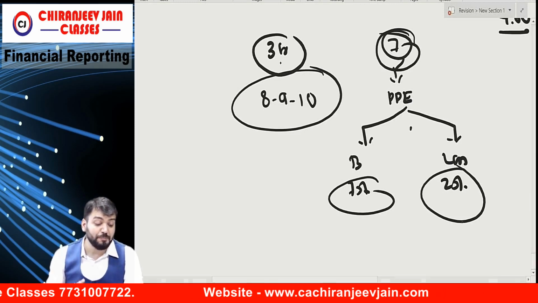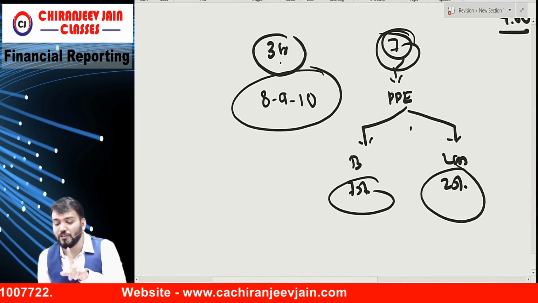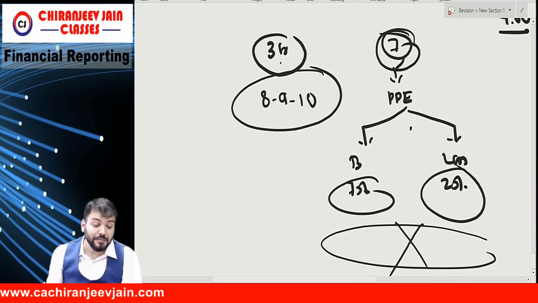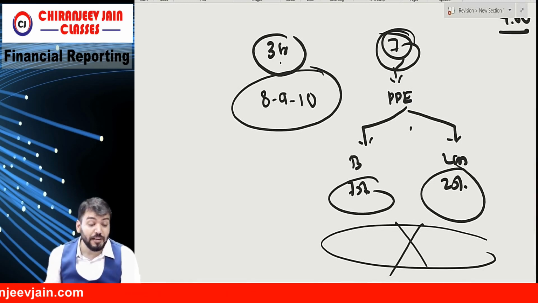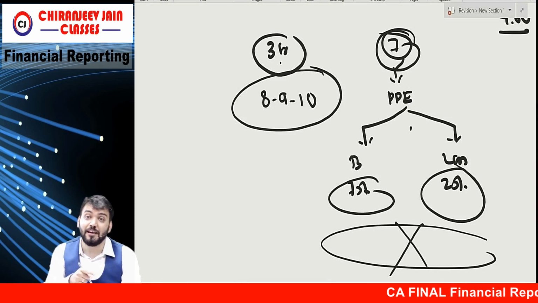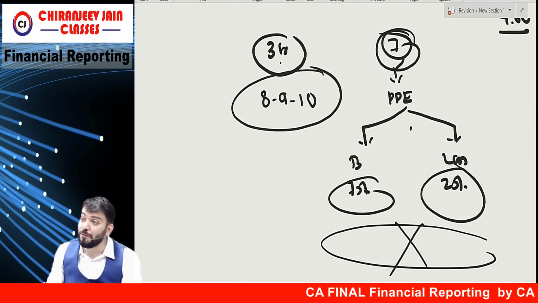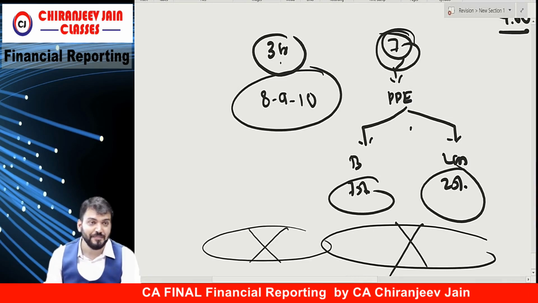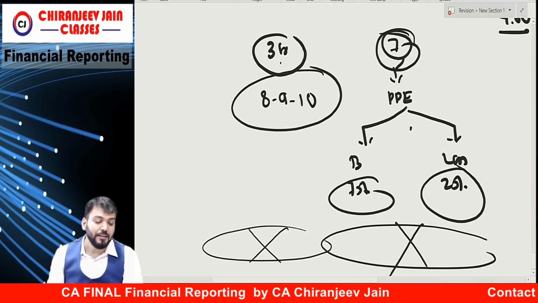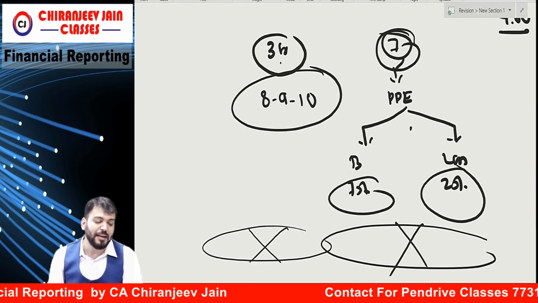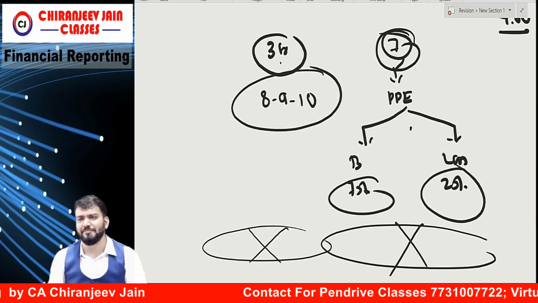cost model for measuring PPE. So for PPE they want cost model. So for this fair value is not relevant. Understood? And fair value model for measuring investment property. Whether they can do that? So you will say the accountant is incompetent. Will opt for what? Cost model only. Means this fair value also given is not relevant. Understood? Correct? What is the next point? UK Limited depreciates the building over an estimated useful life of 50 years with no estimated residual value. Advise the accounting treatment. Now you can understand the answer.